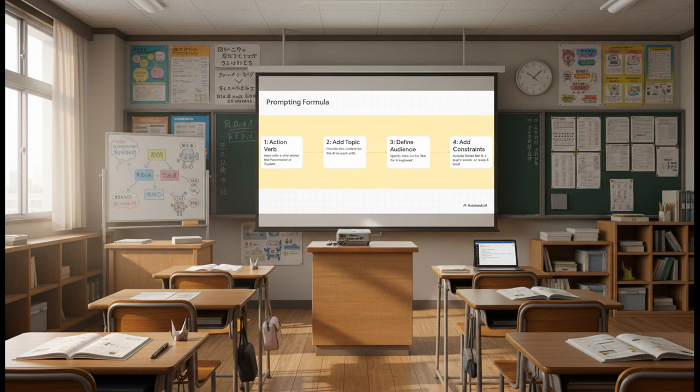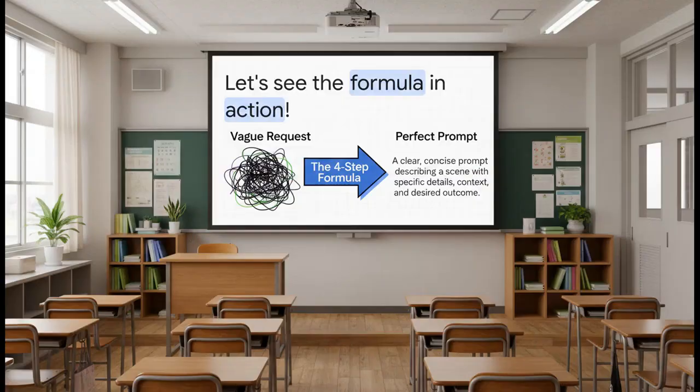Step 2, give it the topic or the actual text it needs to work on. Step 3, and this one is a game changer, define the audience. Who is this for? A beginner, your manager, a 10-year-old? This changes everything. And finally, step 4, add a simple constraint like in 3 bullet points or keep it under 100 words.